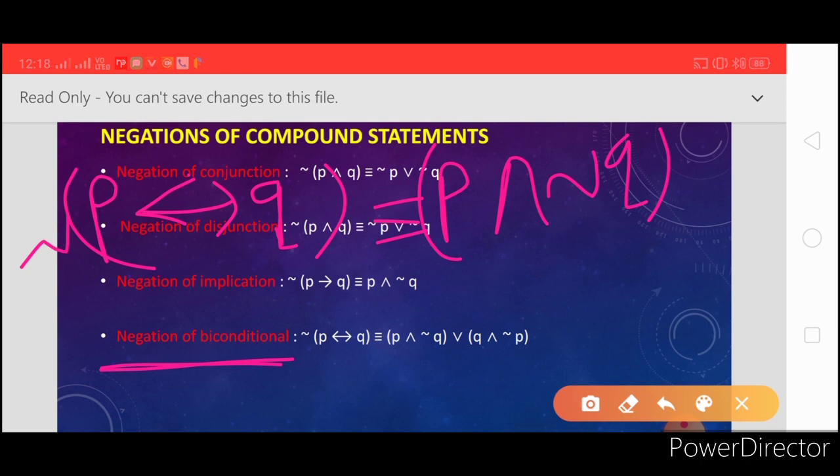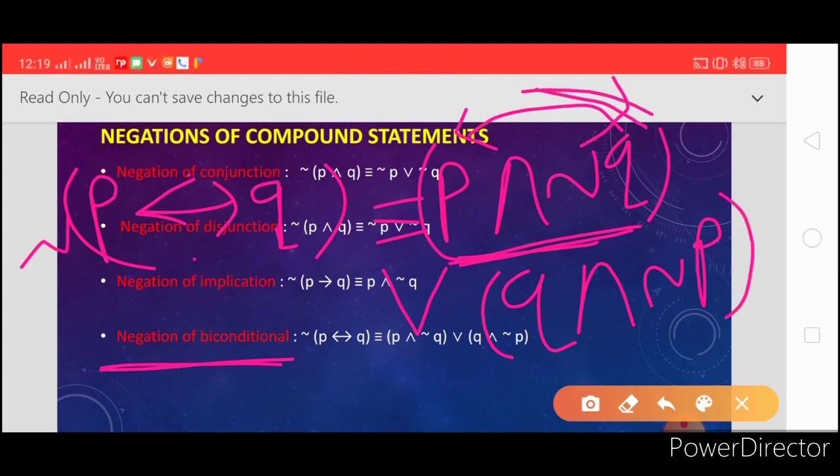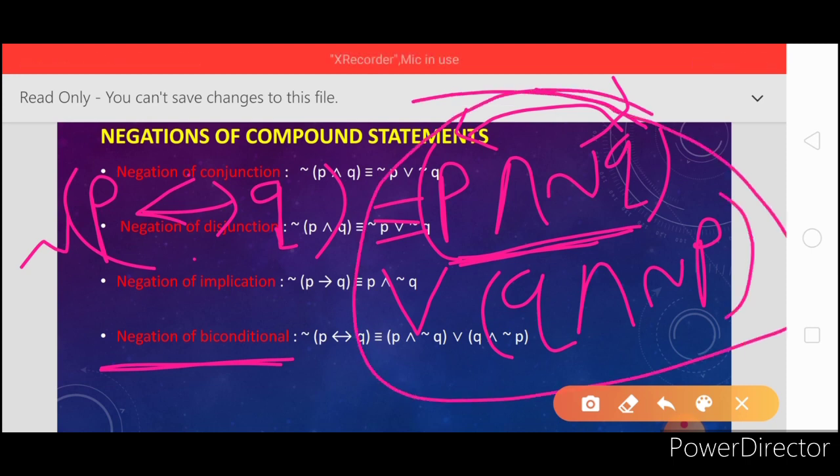Now for the double implication, write the negation of implication in the first bracket, join this bracket with disjunction, and in the second bracket just replace P and Q from the first bracket. Write the Q statement first, the conjunction as it is, and now negation of P. These two brackets together are the negation of double implication.